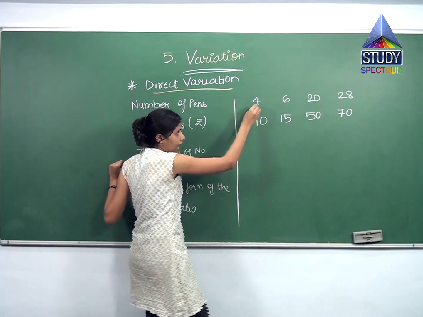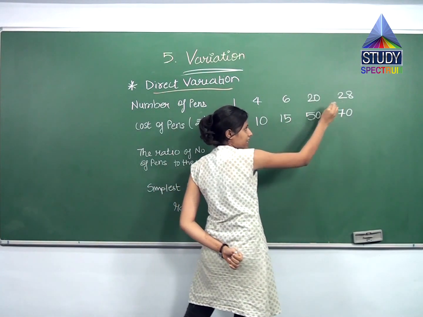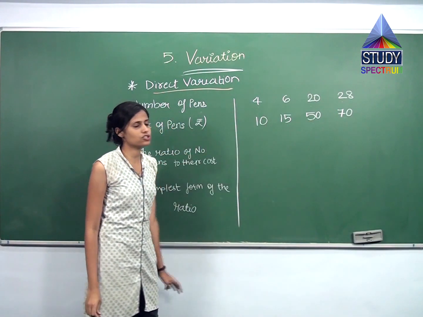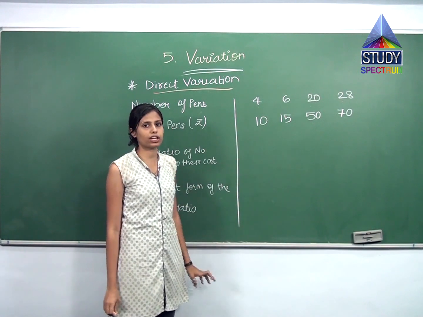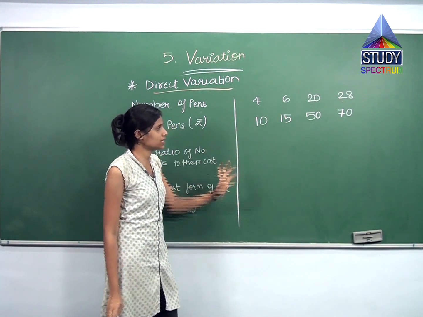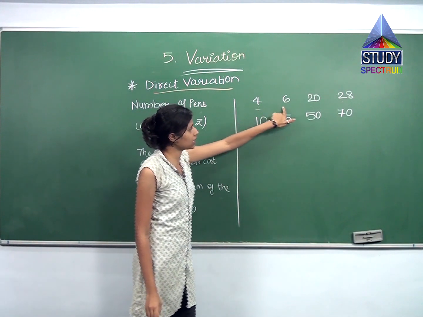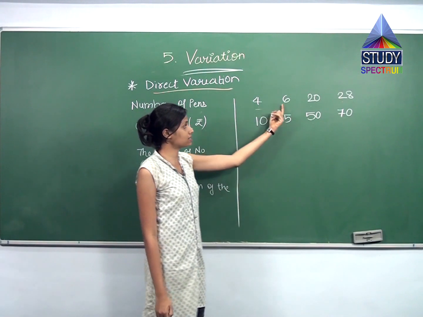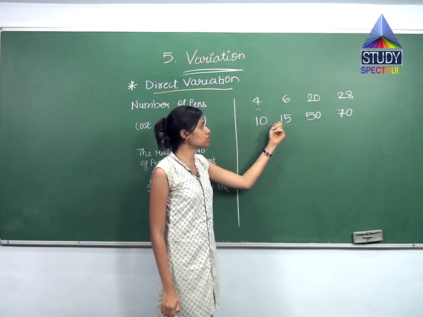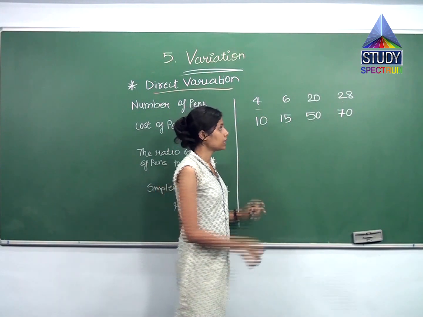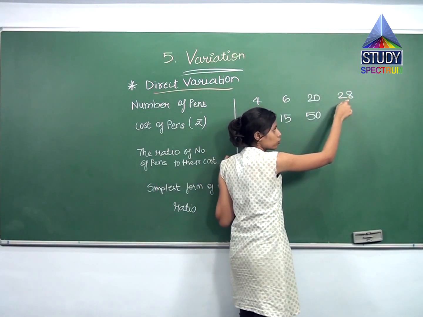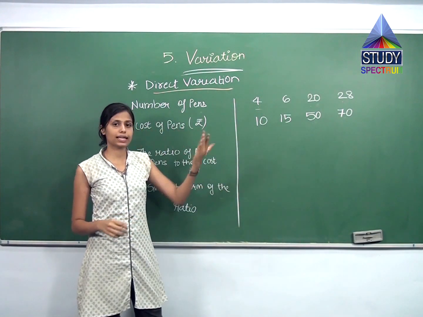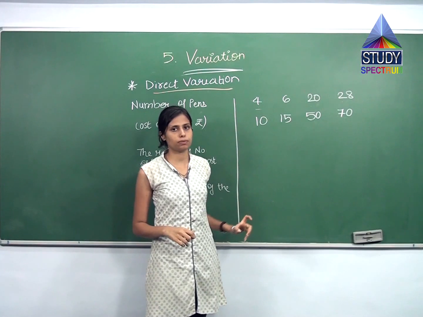We can see the variation. As the number of pens are changing, the cost of it also is changing. But is this direct relationship or indirect? This is direct variation or indirect variation? Obviously direct variation. See, because this is increasing from 4 to 6. This is also increasing from 10 to 15. As the 6 is increasing to 20, this 15 is also increasing to 50. Same next, 20 is increasing to 28, 50 is increasing to 70. So can you see? Both of them are increasing. So there is what? Direct variation between them.